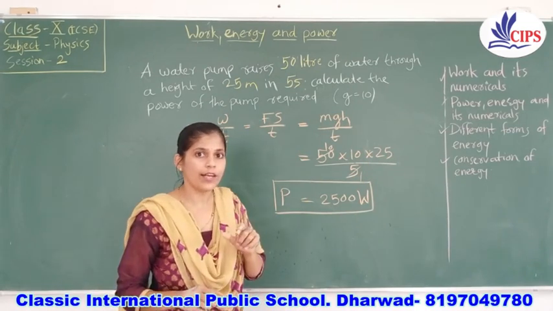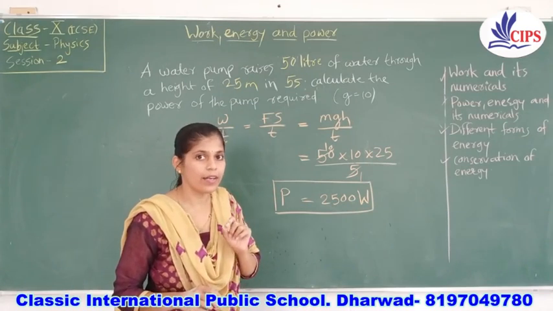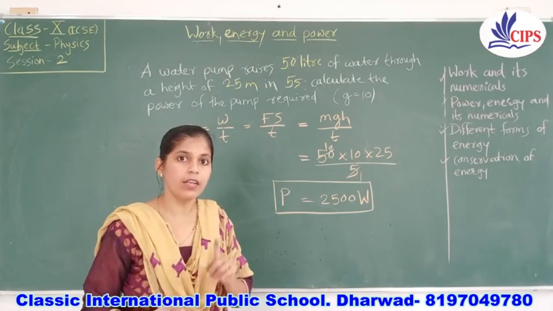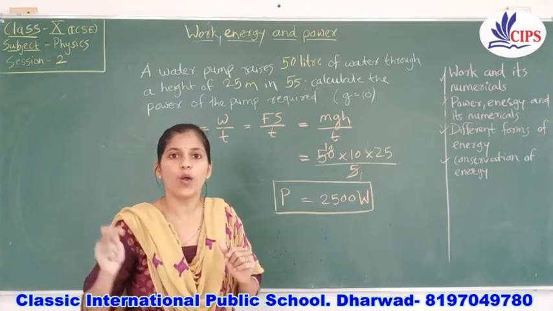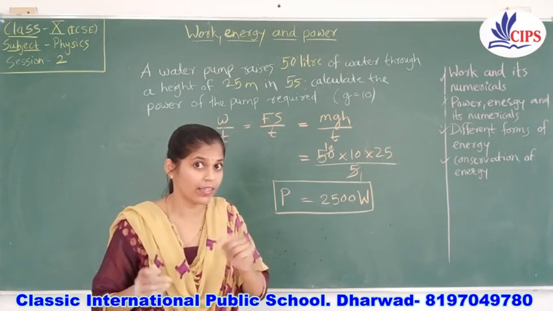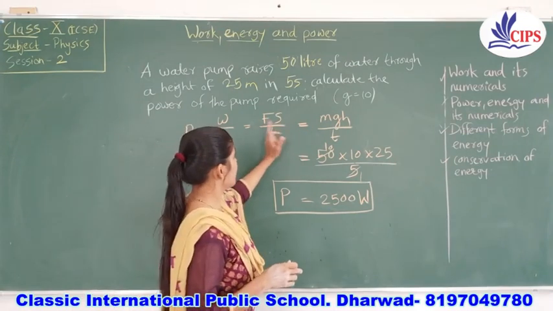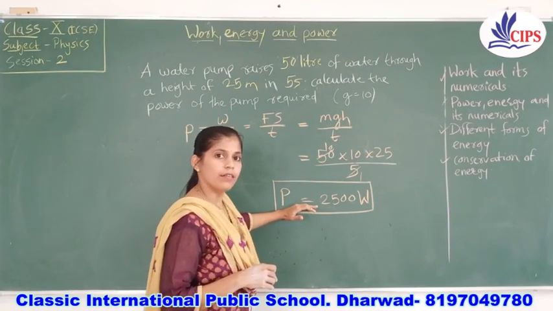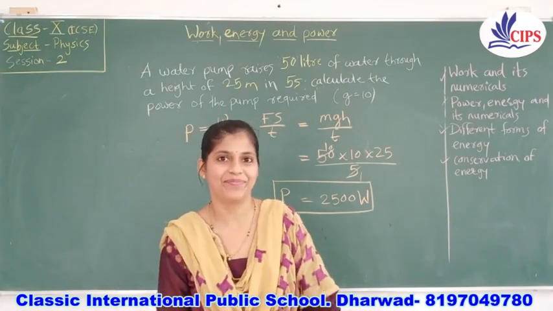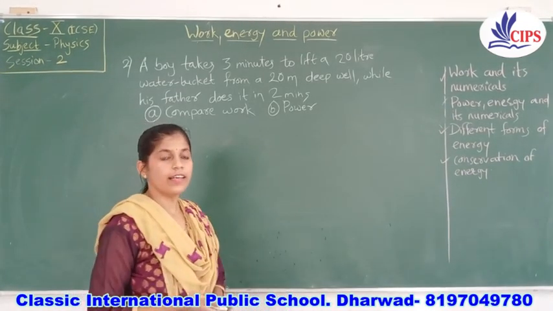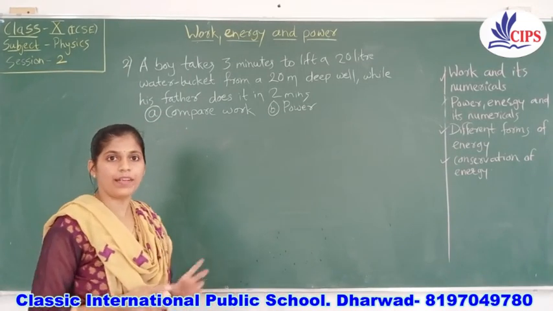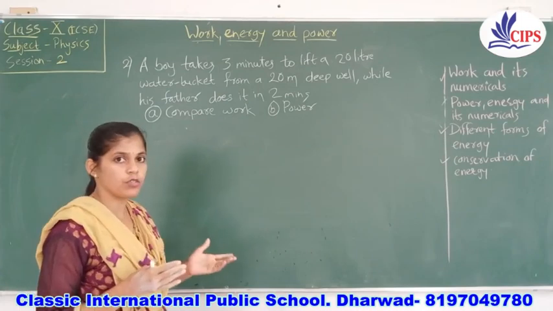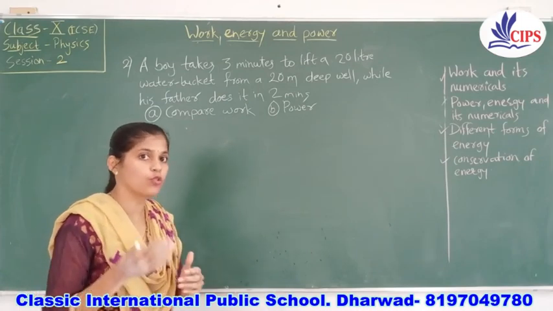Only one thing I would like to explain. While checking the numerical, you have to observe whether the height is given or not. If height is given, directly it will go towards the formula mgh for the work done. Okay, so you just have to convert your formula properly, mention the values, and you will get the answer here. Children, here is another numerical and this is very interesting. Both numericals are different from each other. Purposely I am doing so, so you will get a clear idea of how to solve it.